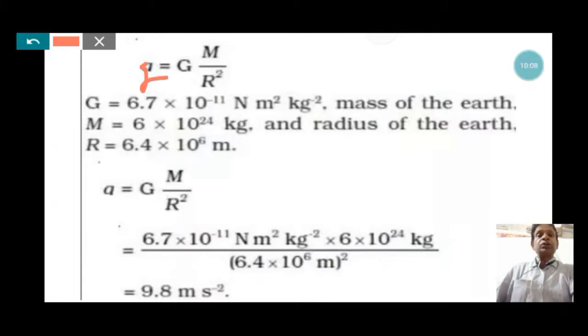G is equal to 6.67 × 10^-11. By putting in the values, we can calculate g is equal to 9.8 meter per second square. That is a constant for the surface of the earth near a limited area, not for all areas of the earth. This 9.8 is also rounded up to 10 meter per second square.